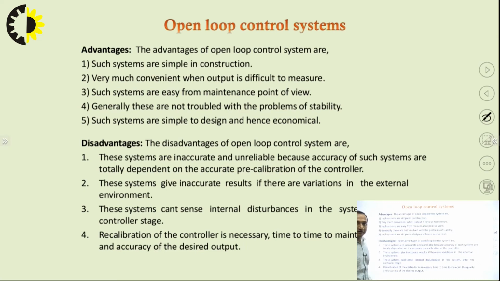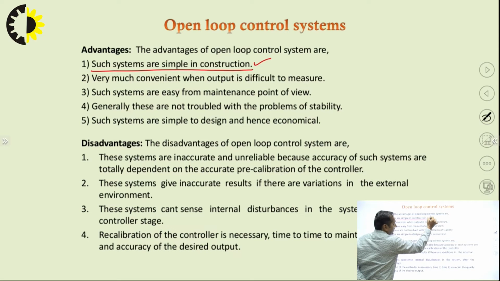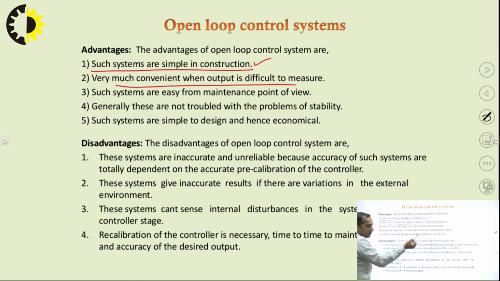Now let's see the advantages and disadvantages of open loop control systems. These systems are very simple in construction, right? Constructing an open loop control system is quite simple because there is no feedback mechanism involved. They are very convenient when the output is difficult to measure, like when we don't know how to measure an output, and we want the output to be vague because the output is not much of a concern to us. Then we use the open loop control system. They are easy to maintain, are not troubled with the problem of stability, and are simple to design and hence economical, right?